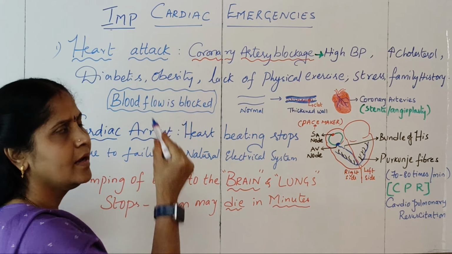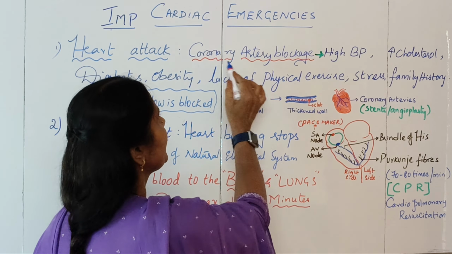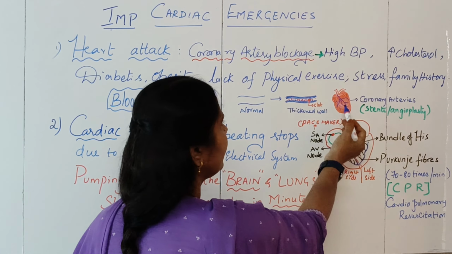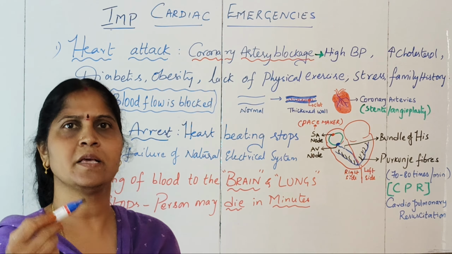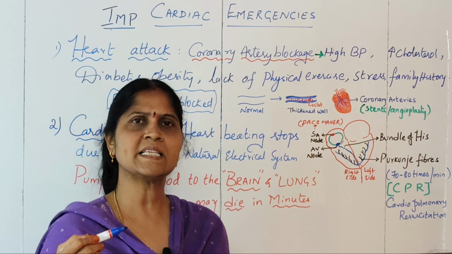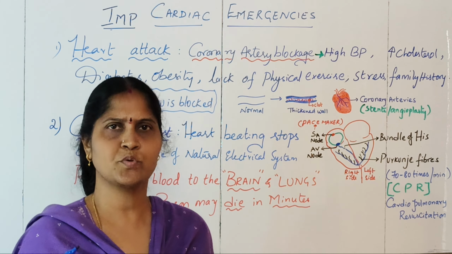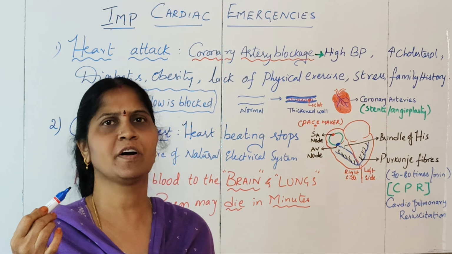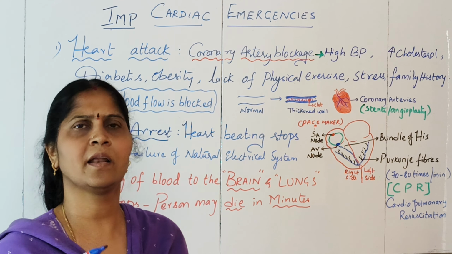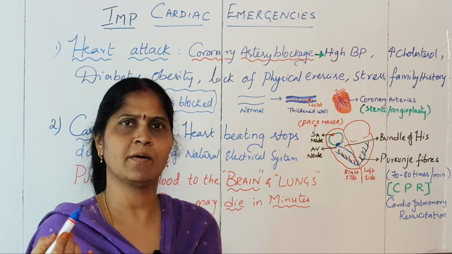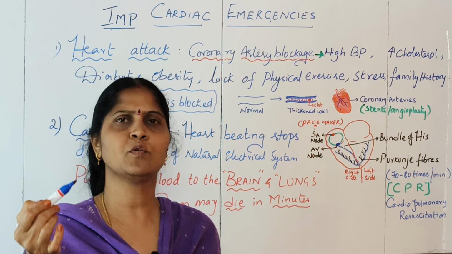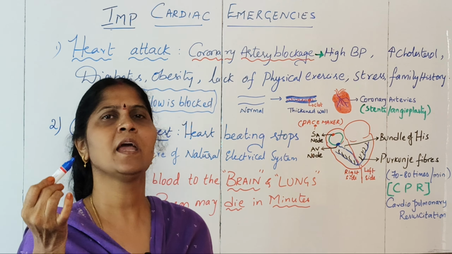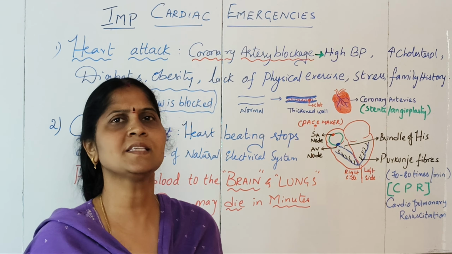So coming to heart attack, it occurs due to the blockage of the coronary artery. What is this coronary artery? If you see the heart, on the top of the heart, there are arteries which are called the coronary arteries. So these arteries supply the oxygen and nutrients to the heart muscle so that the heart can beat properly and function efficiently. But if this particular artery gets blocked in some way, then what will happen? Enough nutrients and oxygen will not reach the heart muscle. So the heart basically cannot function. And that is what is called a heart attack.